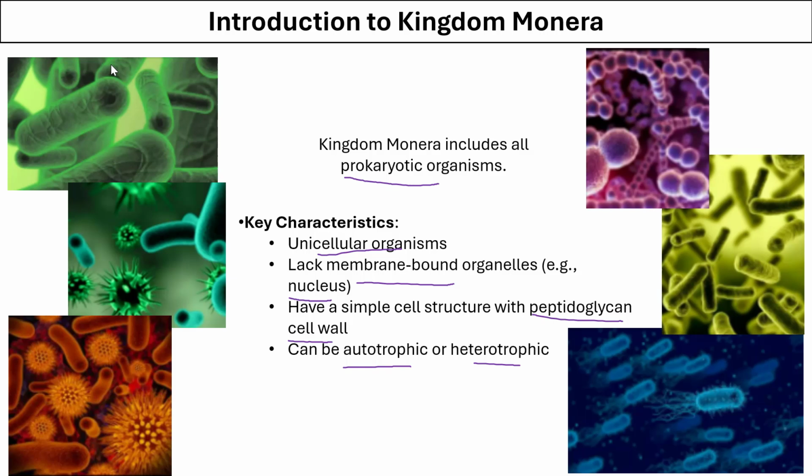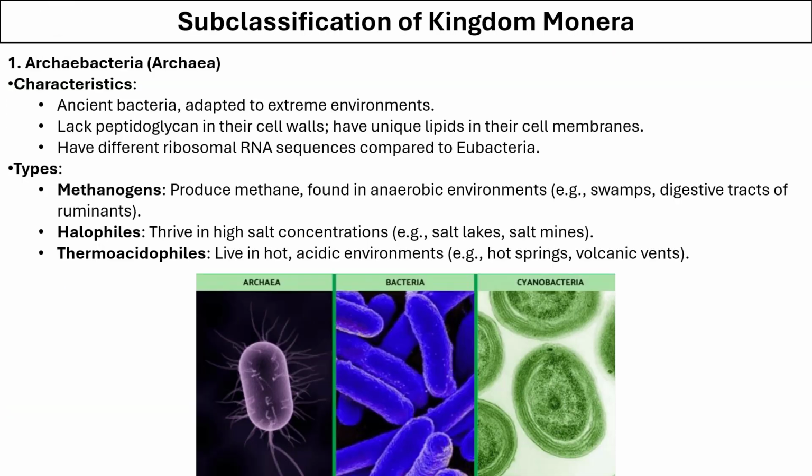Prokaryotes can be autotrophic or heterotrophic, depending on whether they can produce their own food or depend on external sources for their food requirements. Kingdom Monera is further classified into 2 main groups: Archaebacteria and Eubacteria.